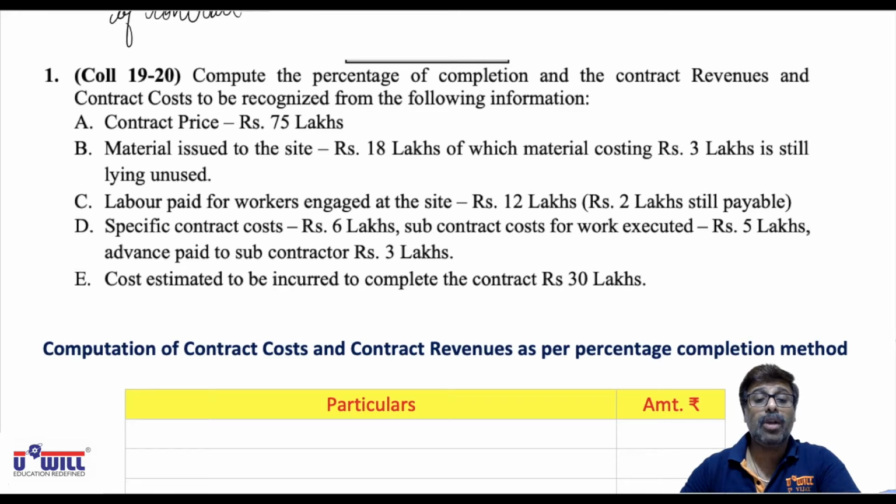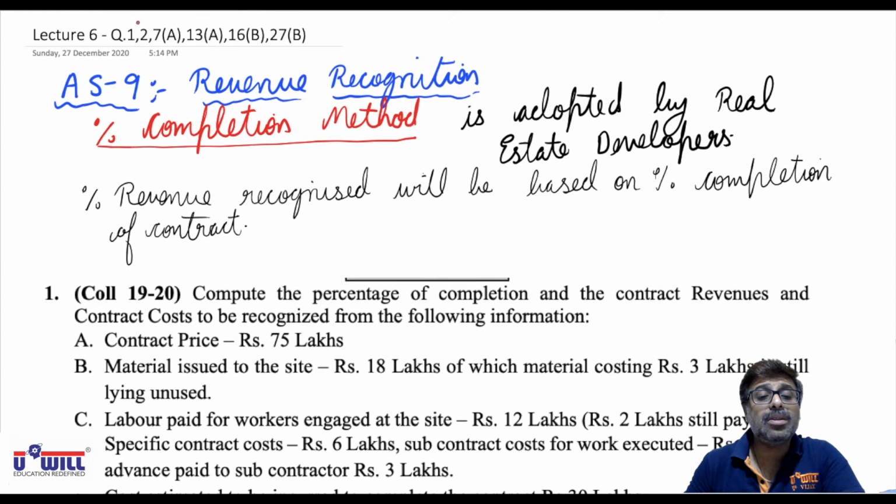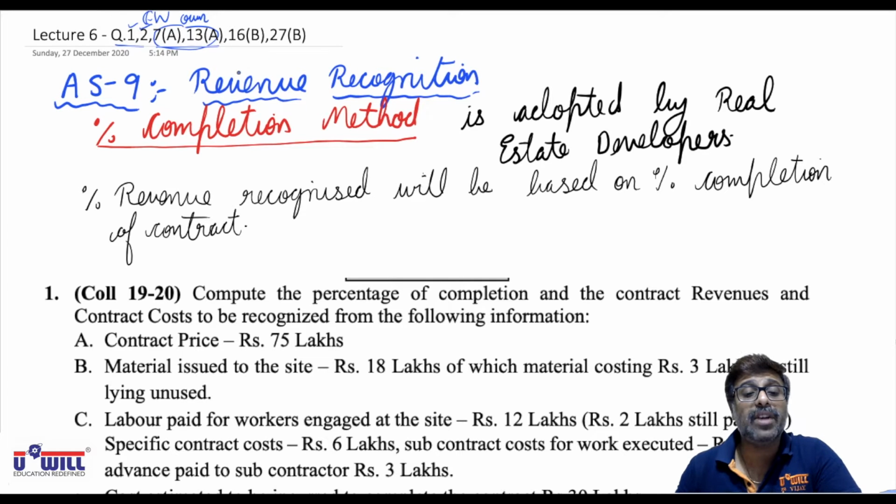Look at question 1 of your contract costing based on this AS9 revenue recognition. Two questions, 1 and 2, I'll be doing in the classwork. 7 and 13A you will be trying on your own. So basically 4 questions we will do in classwork, but 1 and 2 I will do on the screen. 7 and 13 you will try on your own and I will give you the solutions in front of you.